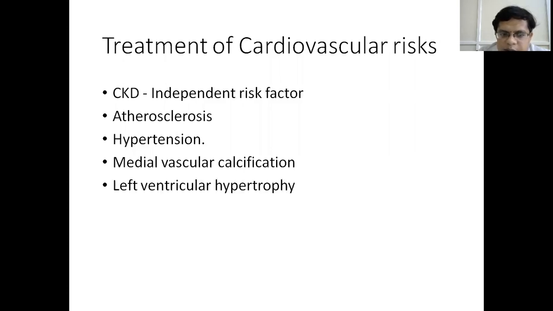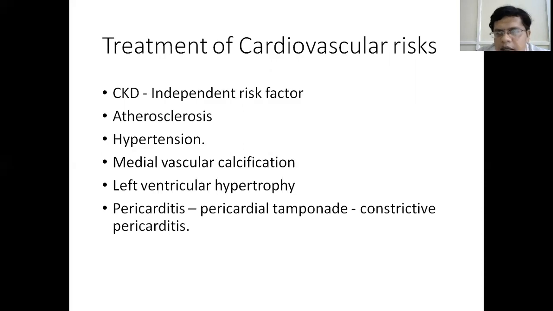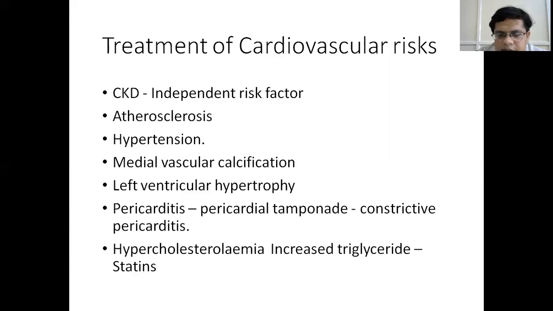So, left ventricular hypertrophy due to hypertension, and there is pericarditis. Pericarditis is a manifestation of uremia, and it sometimes leads to pericardial tamponade and then constrictive pericarditis. When there is proteinuria, there is also dyslipidemia, in the form of hypercholesterolemia and increased triglycerides, seen in patients with chronic kidney disease. As we all know, increased cholesterol and triglyceride levels are an important risk factor for coronary artery disease and death. These have to be reduced by the use of statins.